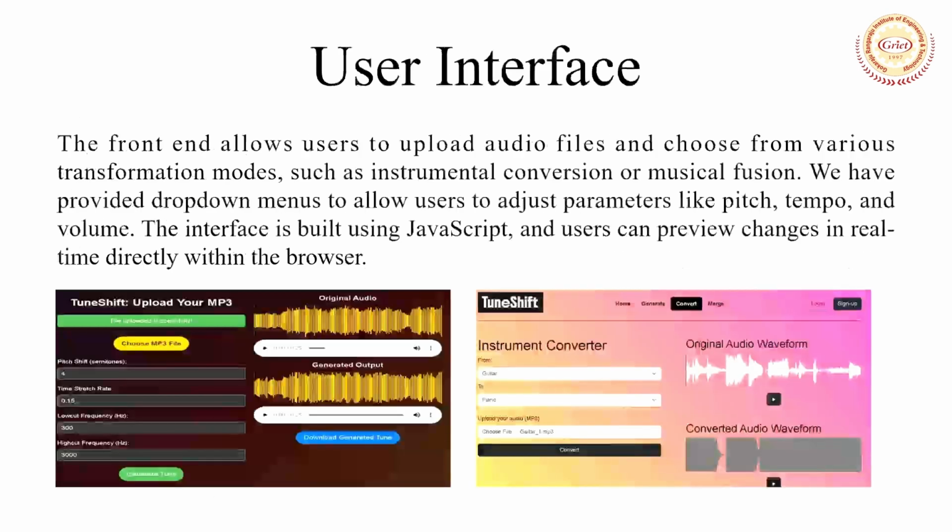The front end allows users to upload audio files and choose from various transformation modes, such as instrumental conversion or musical fusion. We have provided drop-down menus to allow users to adjust parameters like pitch, tempo, and volume. The interface is built using JavaScript, and users can preview changes in real time directly within the browser.